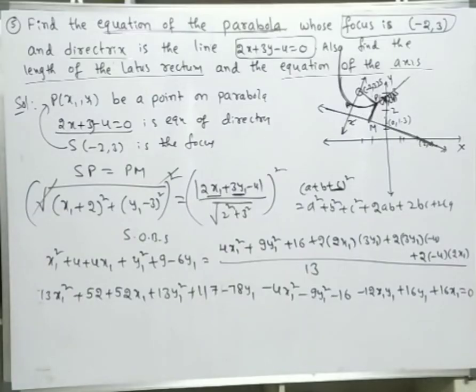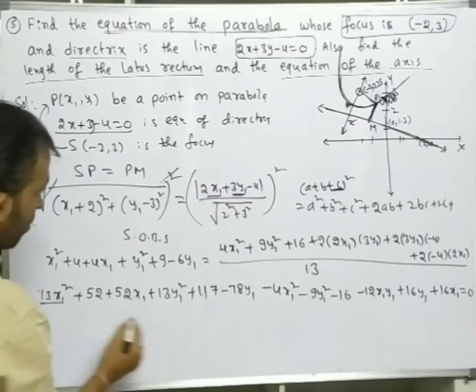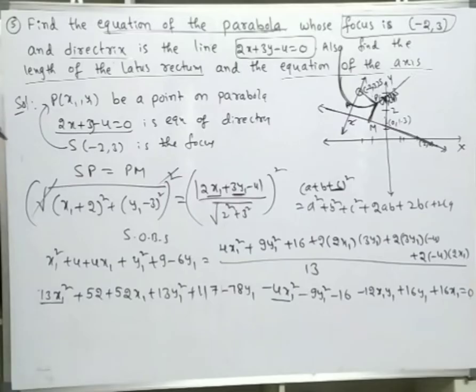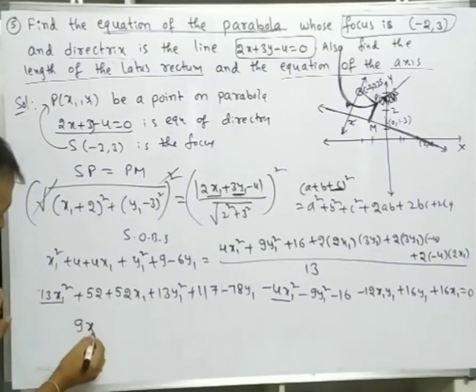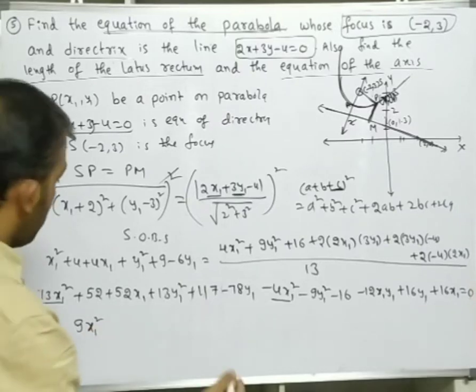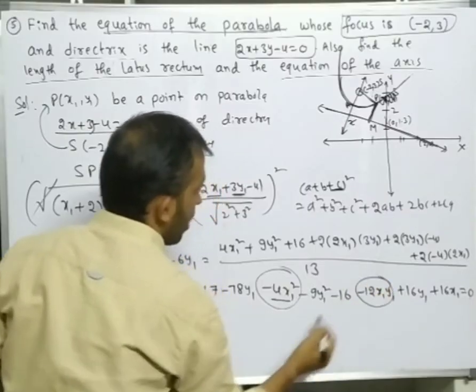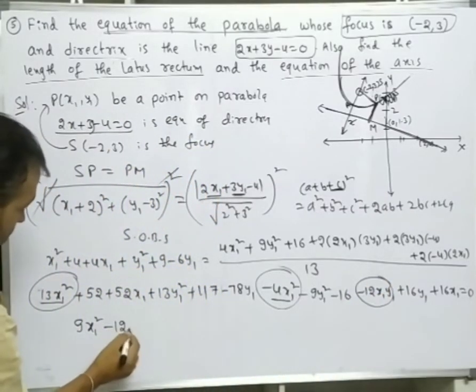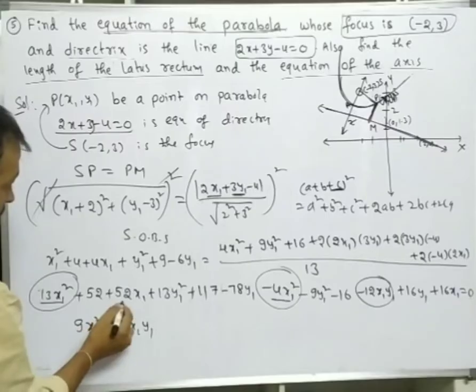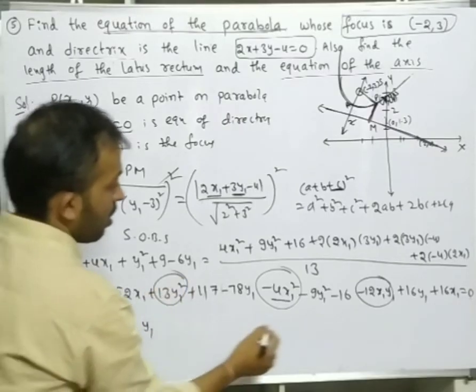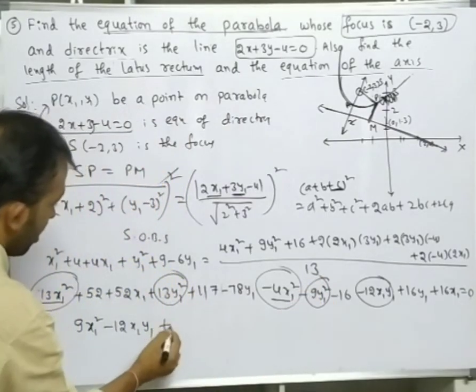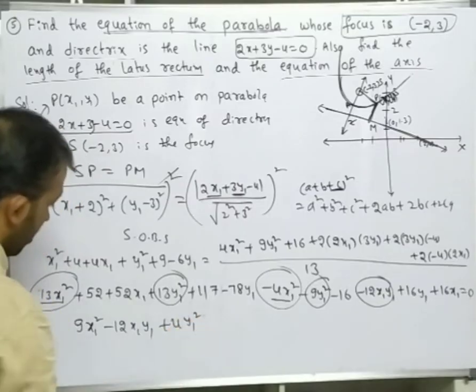Okay, will any terms get cancelled? No. Then write 13x1 square minus 4x1 square, how much? 9x1 square. Next this is completed. Next the xy term, minus 12x1y1. Next 13y1 square minus 9y1 square is plus 4y1 square.